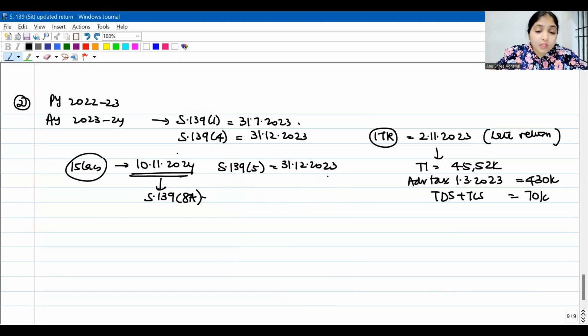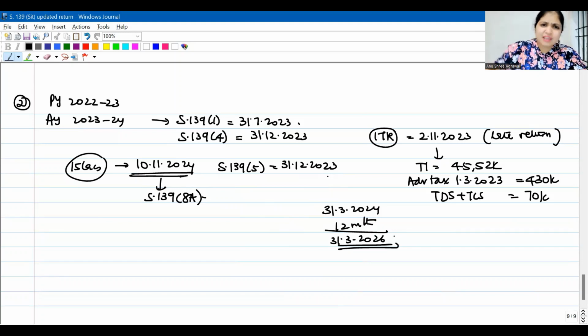After this date, now in 2024, he's realizing that he should have declared 15 lakhs more income. Now revision time is over. He has no choice. He has to file an updated return. Now, how much time does he have to file an updated return? He has 24 months from the end of the assessment year. The end of the assessment year is 31st March 2024. From here, he has time till 31st March 2026. On 10th November 2024, he wants to file an updated return. It is within the time limit. So yes, an assessee can file an updated return under 139(8A).